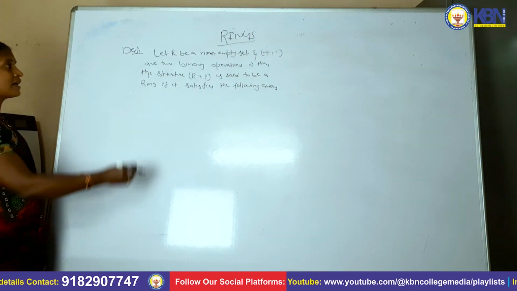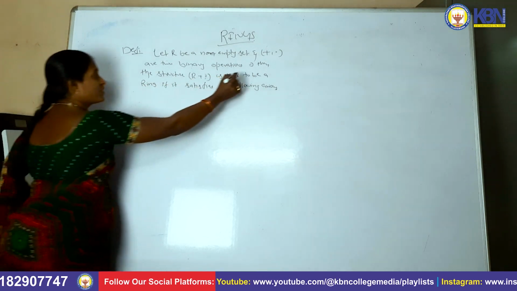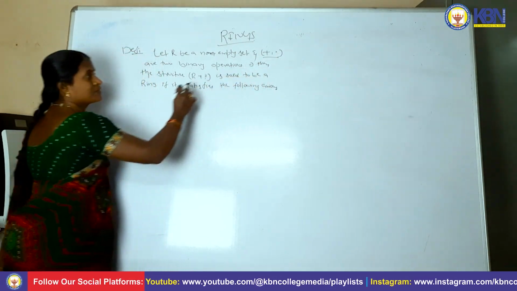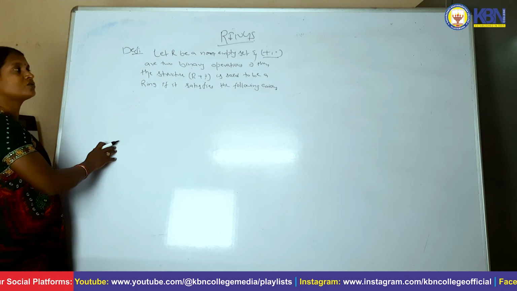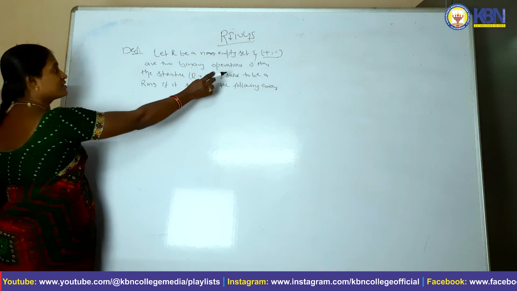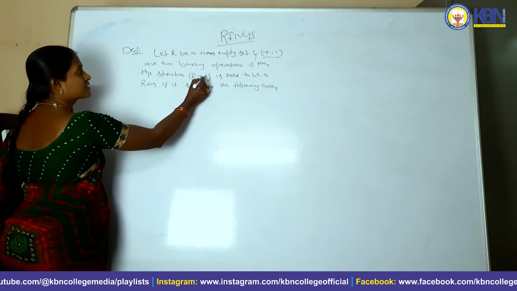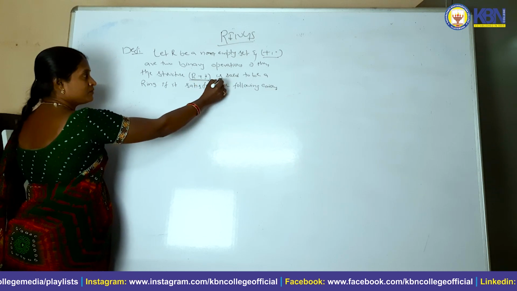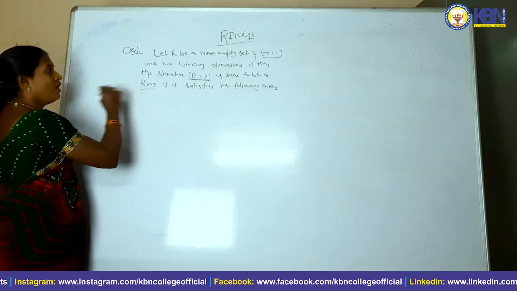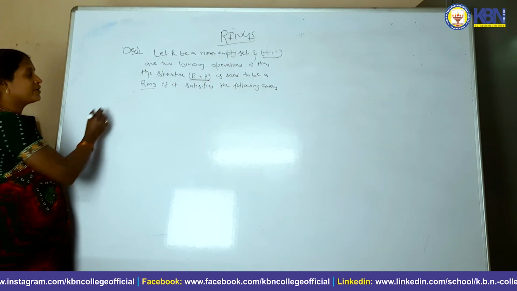Okay guys, let R be a non-empty set, and here we are using two binary operations, one is plus and another one is dot. Then the structure R comma plus comma dot is said to be a ring if it satisfies the following axioms.